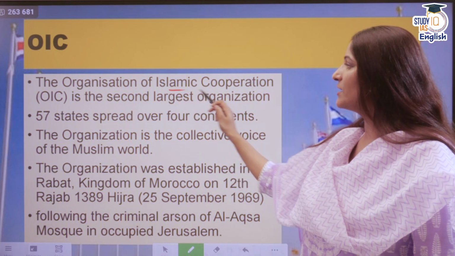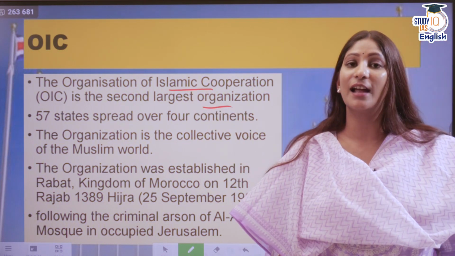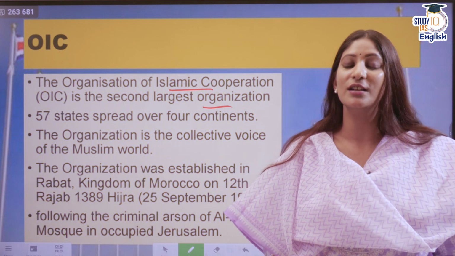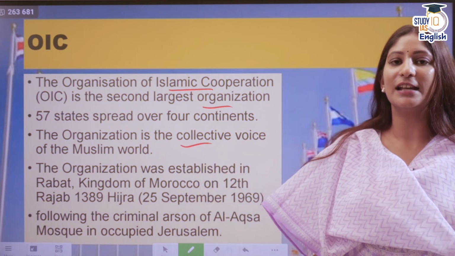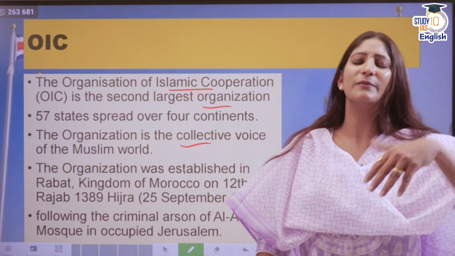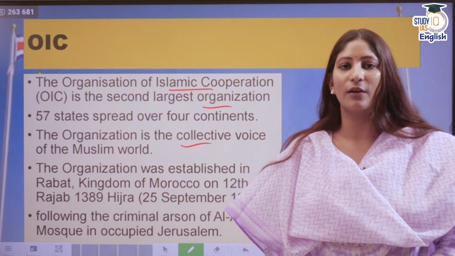OIC is the Organization of Islamic Cooperation. It is the second largest organization after the United Nations. It has 57 member states. It is the collective voice of the Muslim world in order to protect the rights of Muslims.